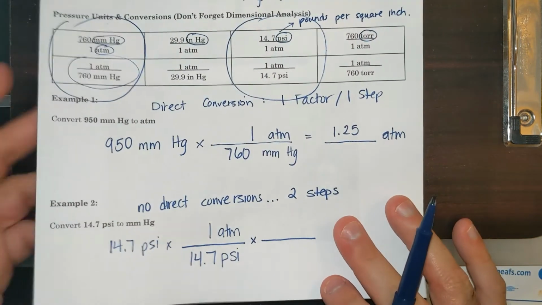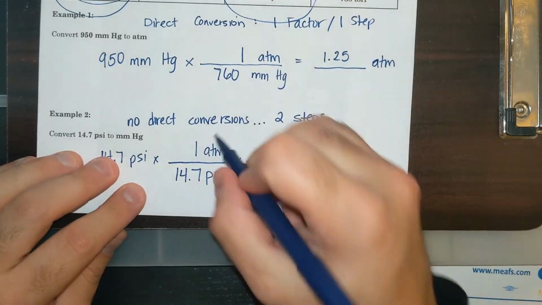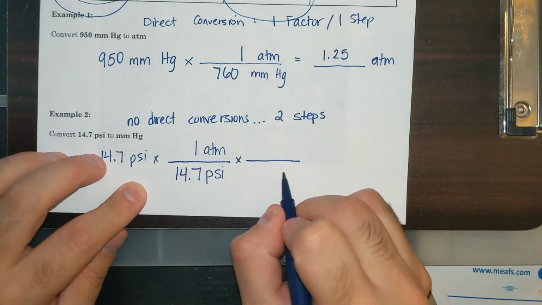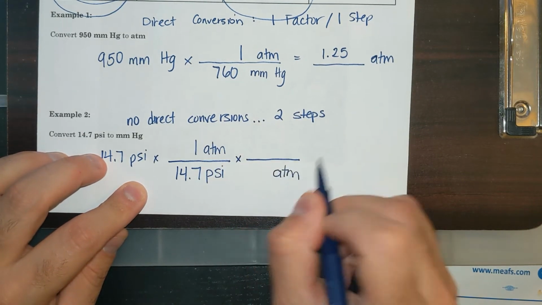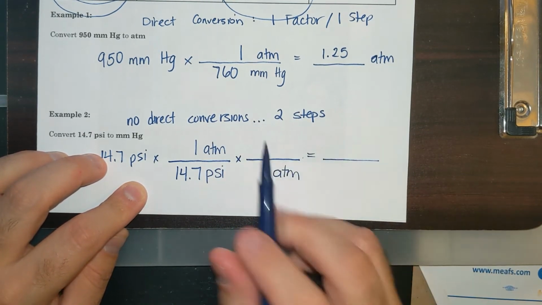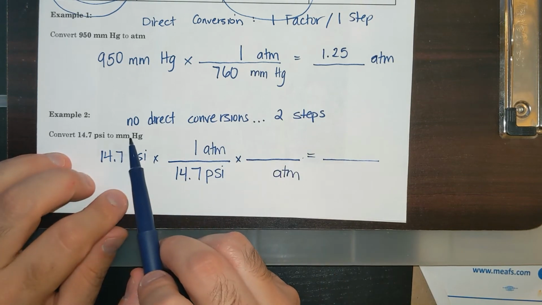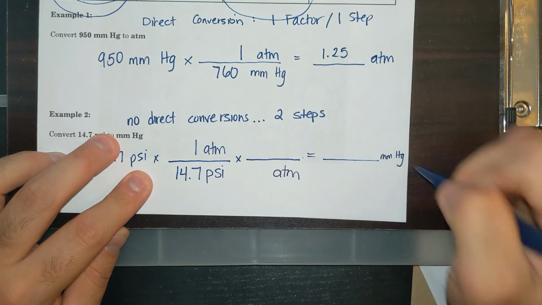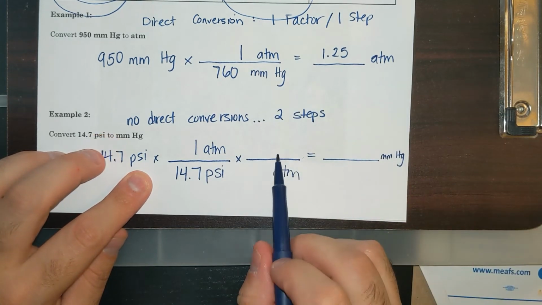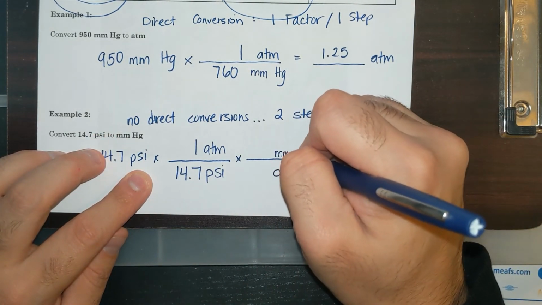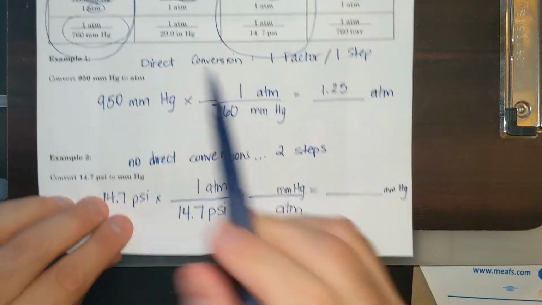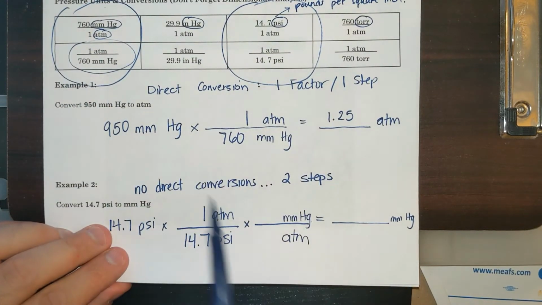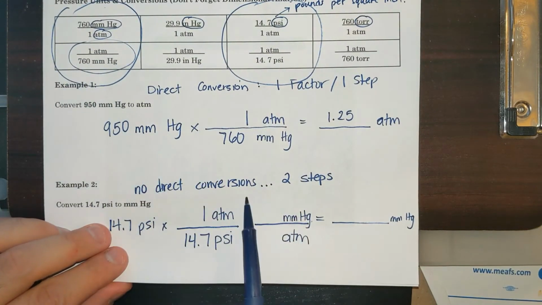Now let's put atmospheres on top. So if I have a unit on top, then the next factor goes in the bottom. And I know I eventually want millimeters of mercury. That's going to be my final answer units. And so I need something that goes from atmospheres to millimeters of mercury. And we already got that one. That's over here. Now this time I got to figure out where's the 760 going.